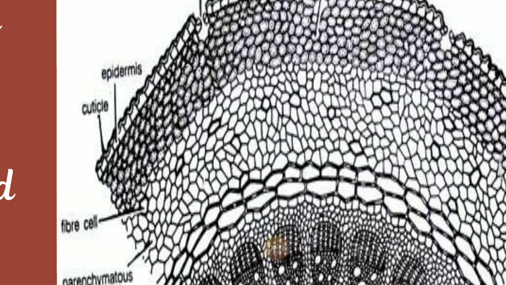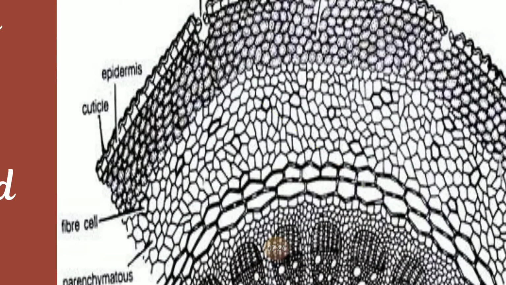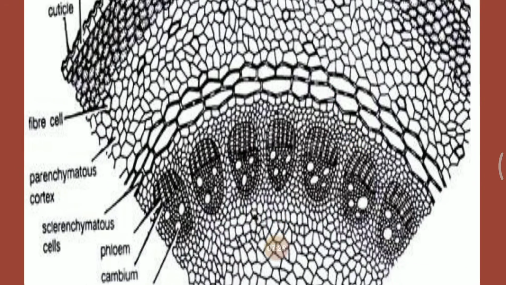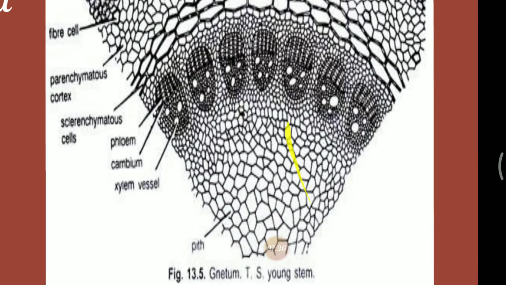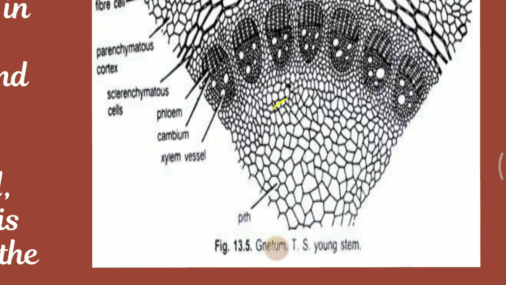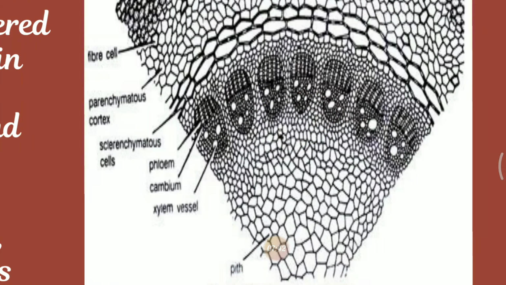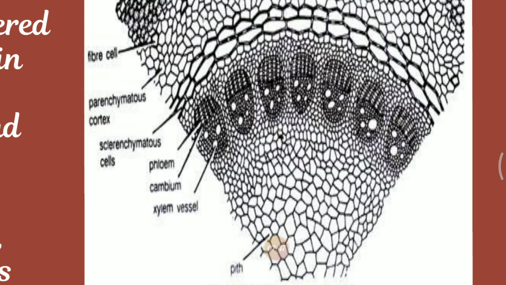Coming to the endodermis, it is the innermost layer of the cortex. It consists of a single layer of thin-walled cells. It is not very conspicuous. And see here we can see the stele. The stele is the central core of the stem. It consists of a pericycle, vascular bundle, and a pith. Here you can find this is the pith region. This is the pericycle, and even the xylem cells, cambium and the phloem are also present here.